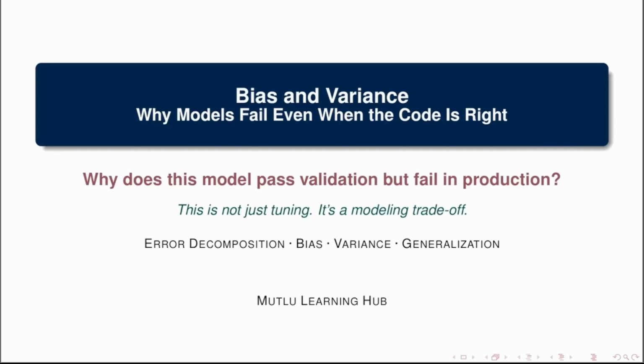Here is a situation many people run into in applied machine learning. A model looks solid in validation, the code is correct, metrics seem reasonable, but once you step outside that original setup, the behavior feels unstable or unreliable. When that happens, it's usually not a tuning issue or a bug, it's a modeling trade-off, specifically a bias variance problem. In this video, I want to focus on how to reason about that trade-off.